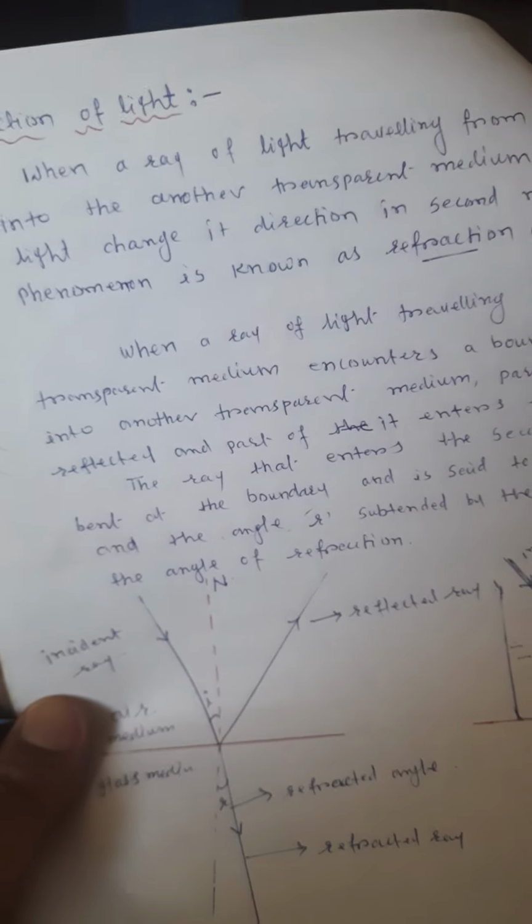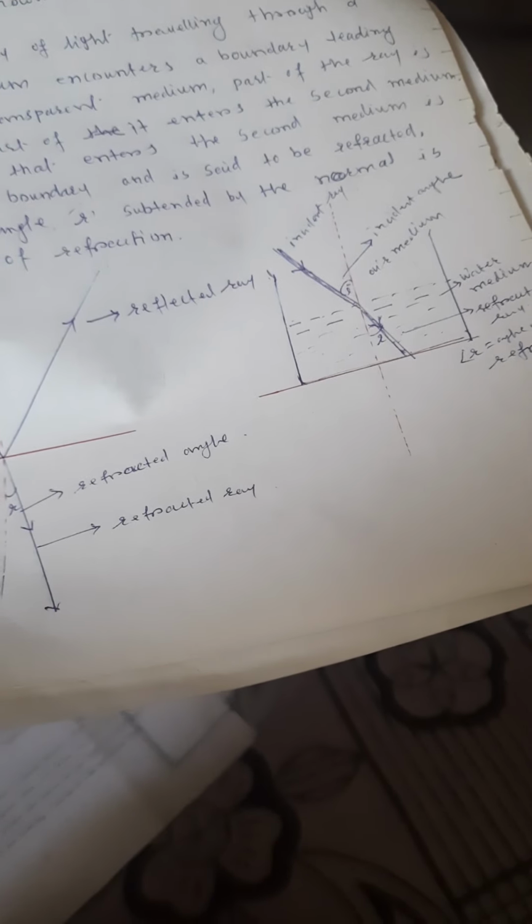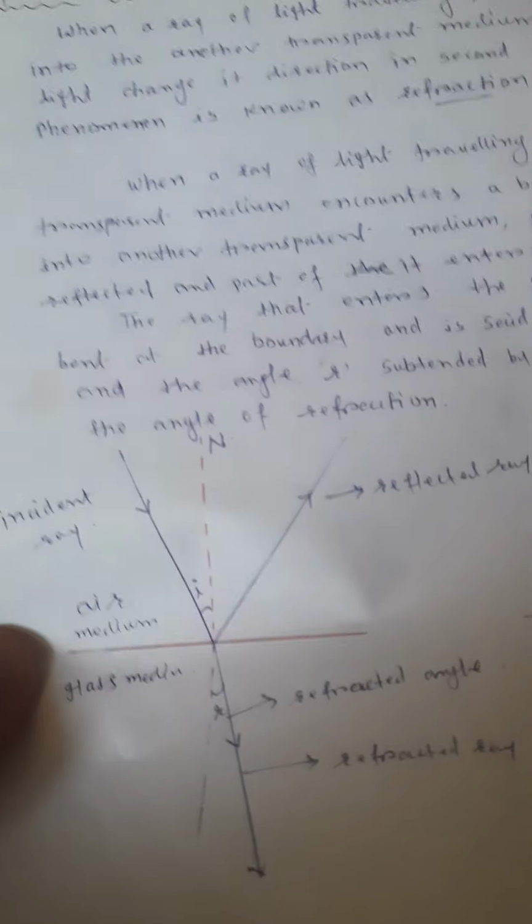So this is the refraction of light. As we have seen, there is the air medium and another is the water or glass medium. When there is the incident ray and the refracted ray comes out, it changes its way. So this is the refraction of light.